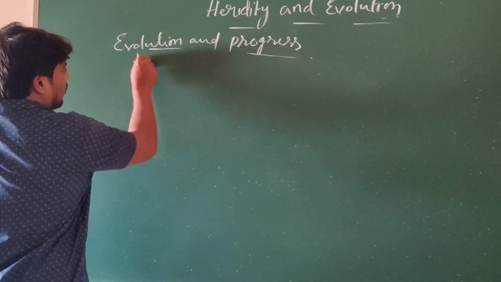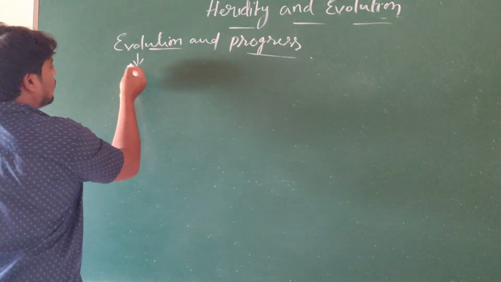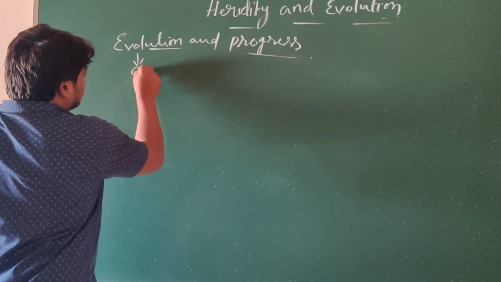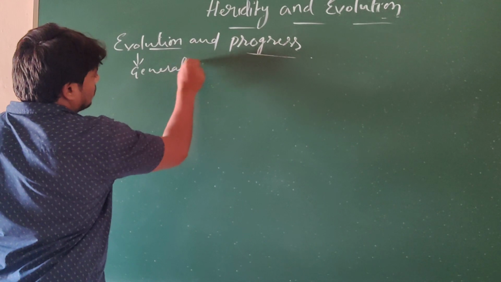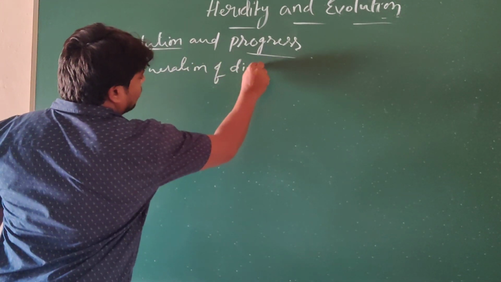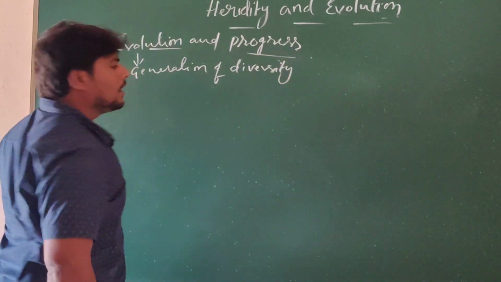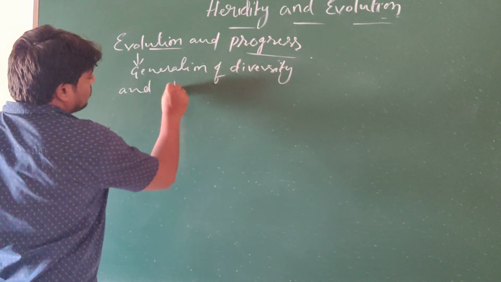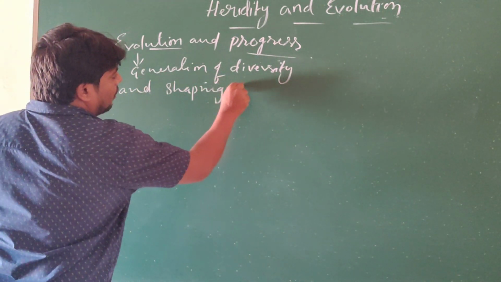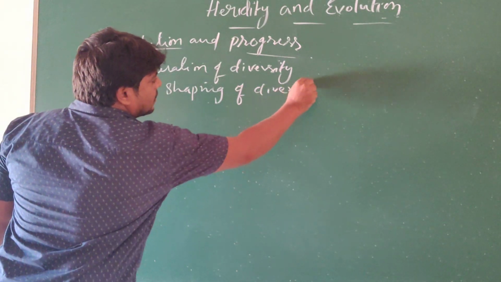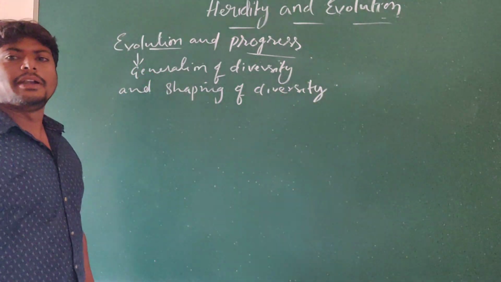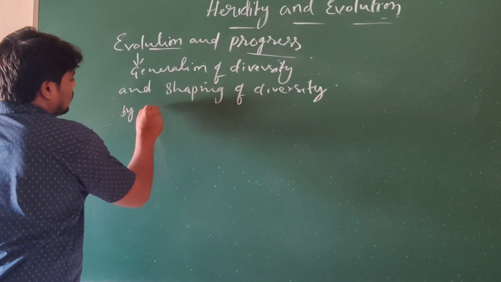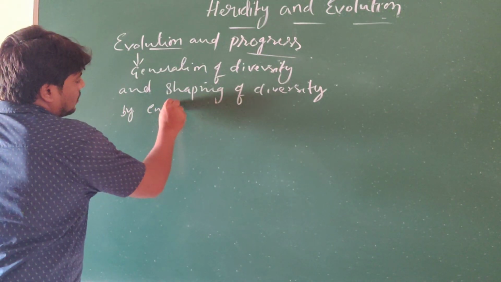As we know, evolution, which we have already discussed, is the origin of new species. So under evolution, what is happening? The generation of diversity and the shaping of diversity. What is shaping of diversity? It means development of diversity, that is, modification of the diversity by the environment.